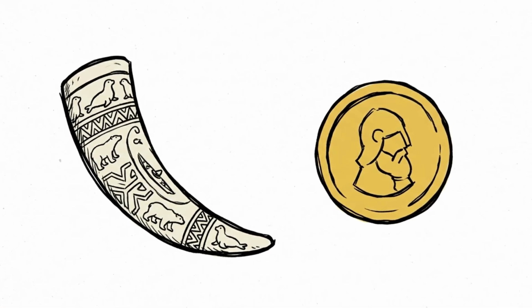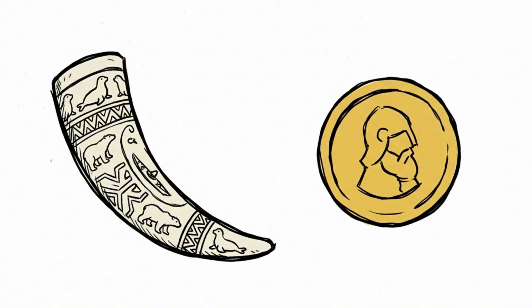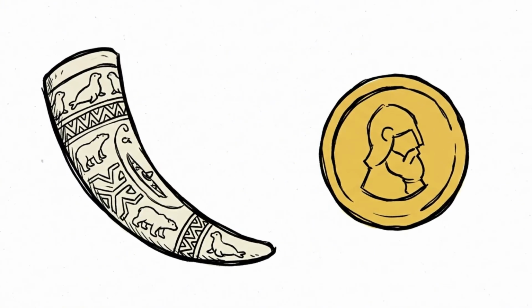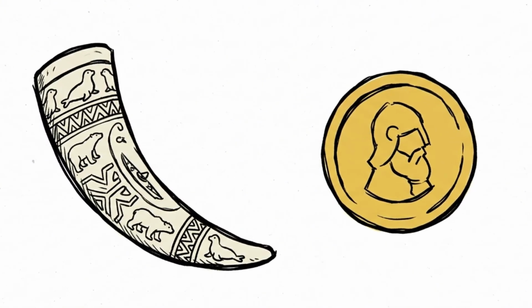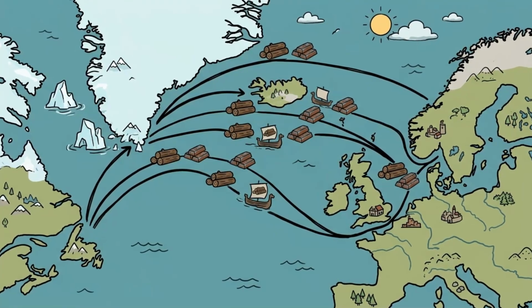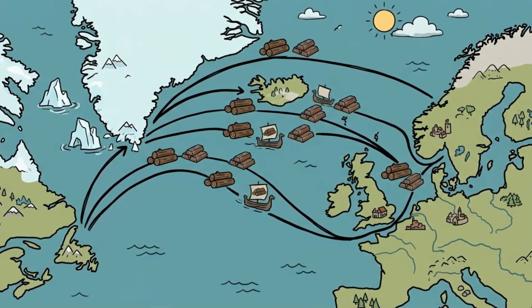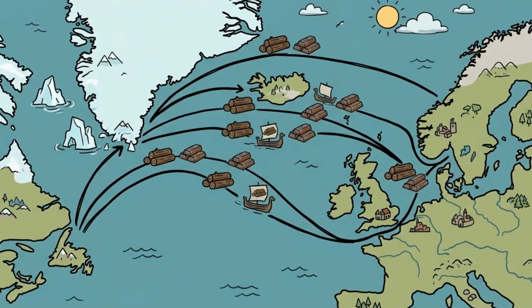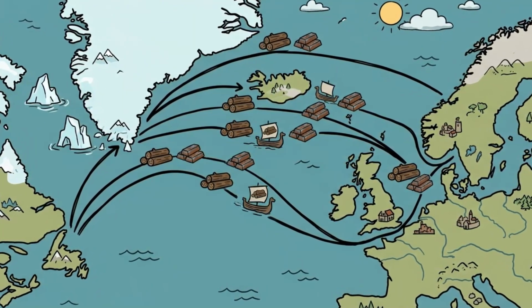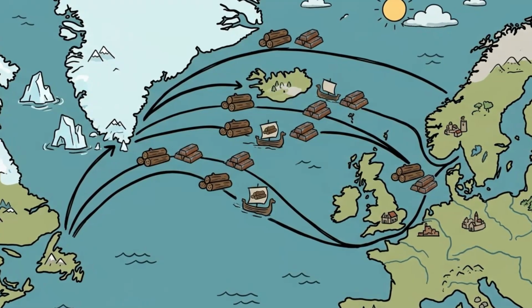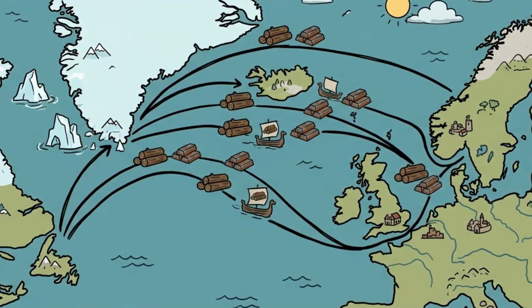The walrus ivory they harvested, a material in high demand for intricate medieval carvings, provided the financial lifeblood of the colonies. This export connected Greenland to vast trade networks, allowing for the reliable import of necessities like timber, which doesn't grow on the island, and iron, which was notoriously difficult to forge from local bog deposits.